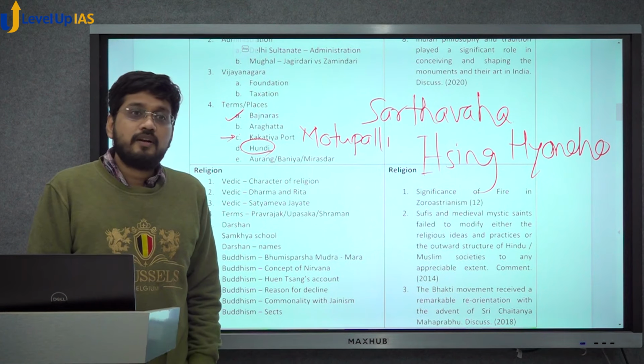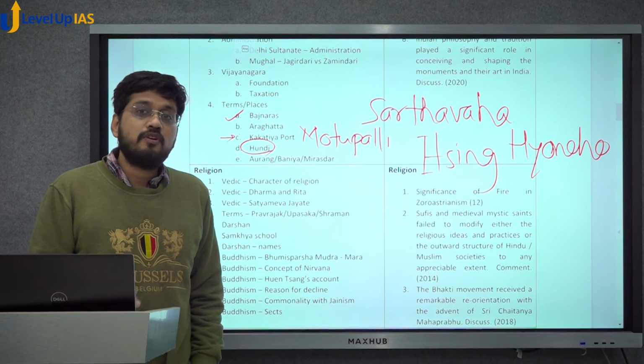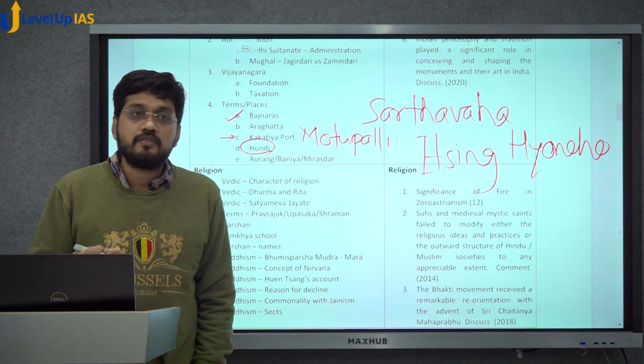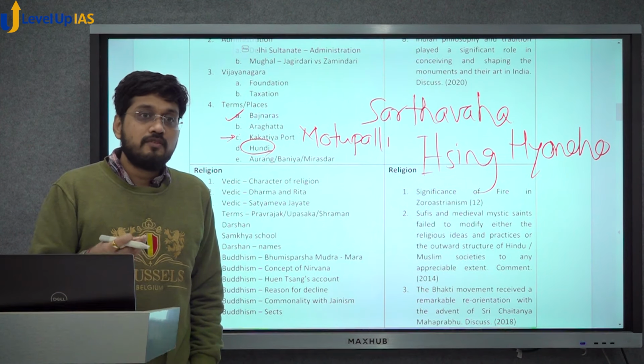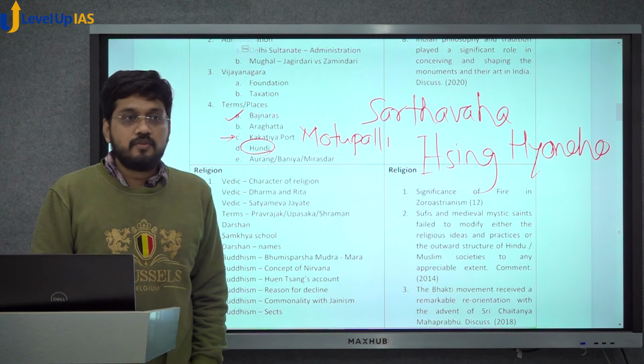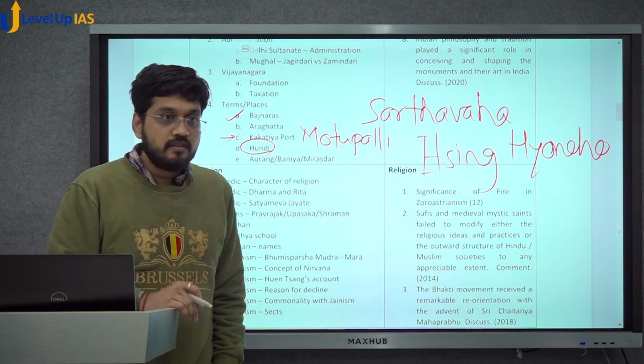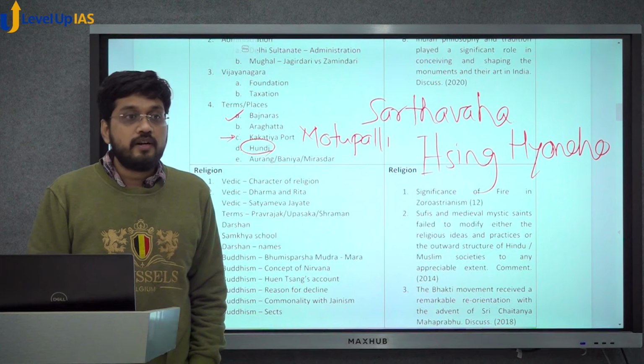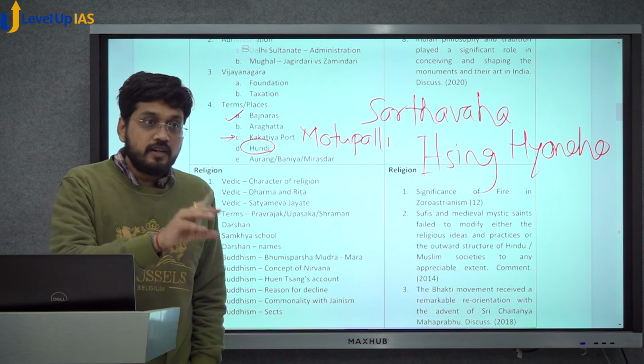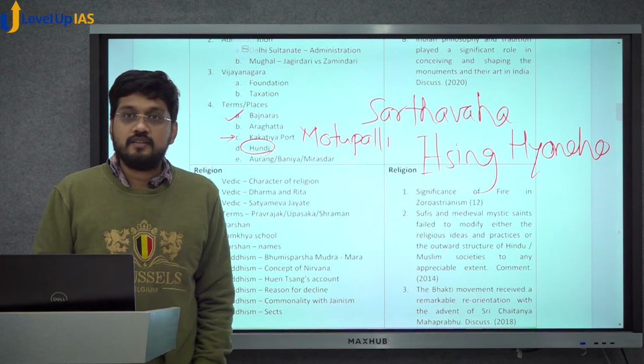So hundi is important because it shows to what level the economy has become complex, as to go to the level of hundis of multiple types, because we had various financial instruments in the medieval era. Hundi is one. We had brokerage, we had insurance of content and carriage insurance, both were there.